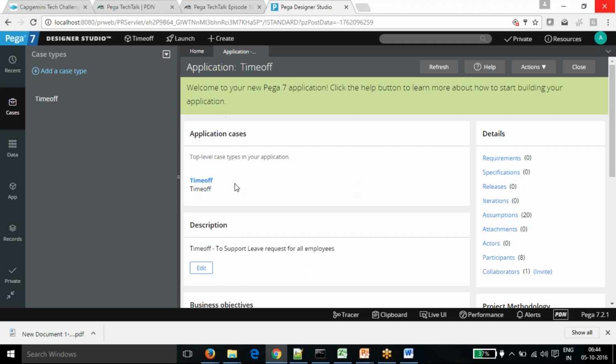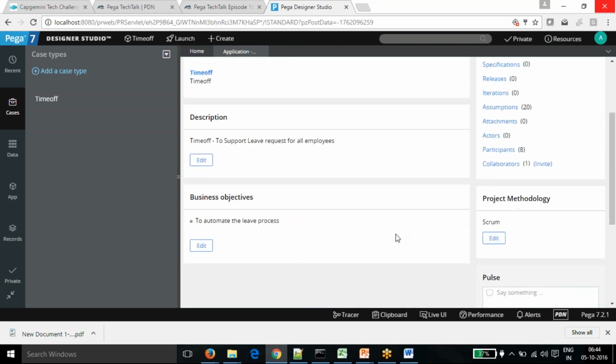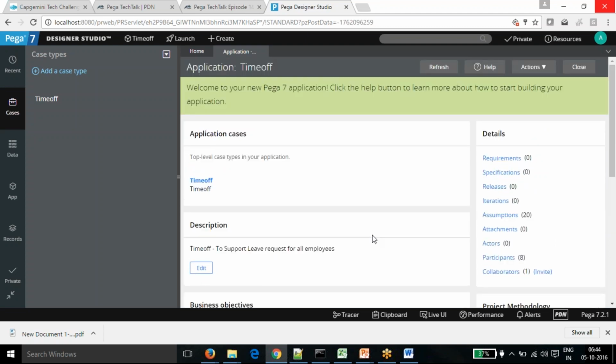So what is the case we have created? What are the different details? Here we have the requirement specification, and we can add as many requirement specifications here as well. This is a read-only view of your Scrum, business objectives, everything we have given while creating the prototype. Same information we can get from here.